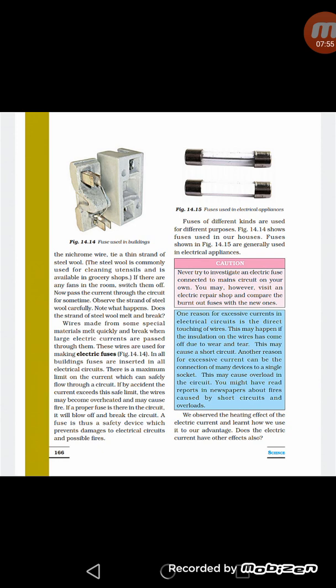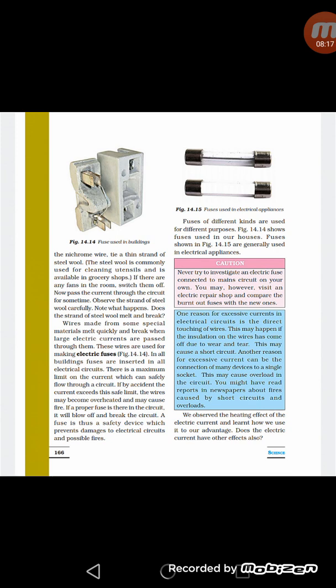What is cartridge fuse? It consists of a fuse wire fitted in a glass tube with its two ends tightly connected to metallic caps. Since cartridge fuse is compact in size, it is used to protect sensitive electronic devices. So these are two types of fuses which we generally use in our homes.